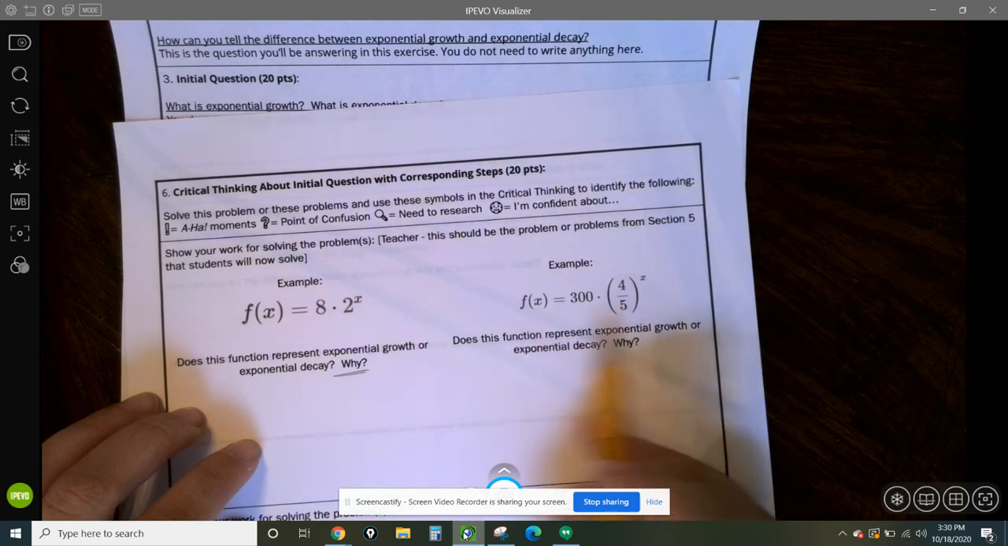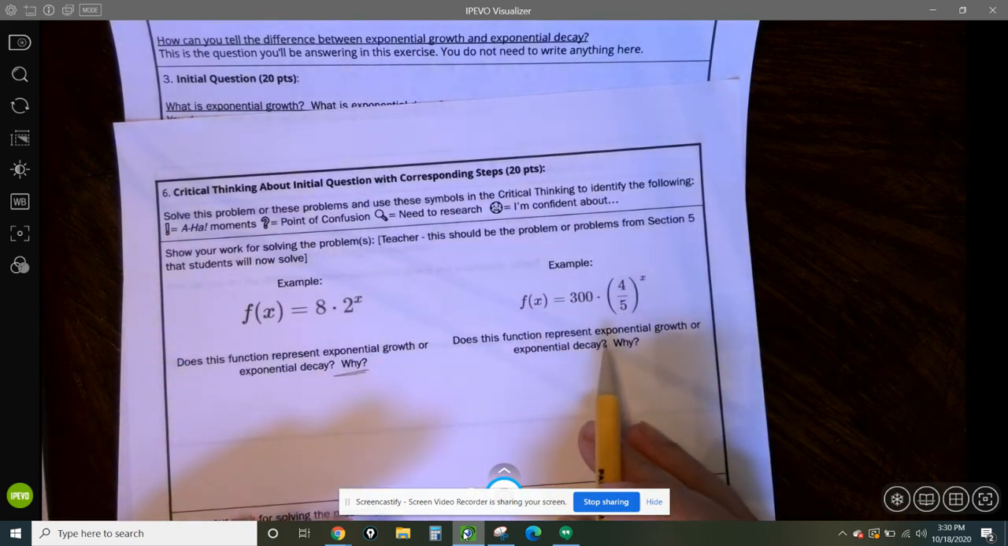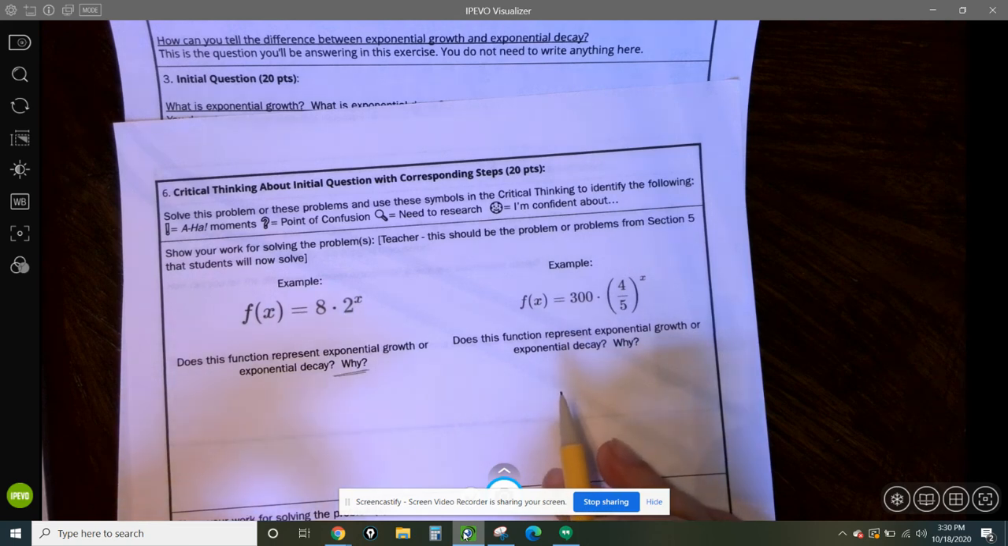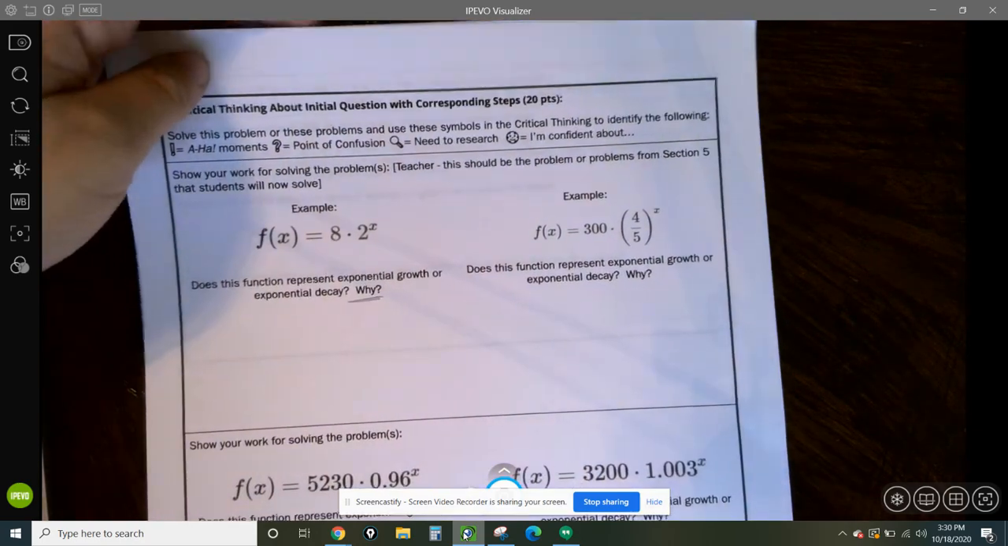And you're going to do the same thing over here. You're going to say this is exponential, whatever you decide, growth or decay. And why? Because the b, the growth factor. So answer that question. Go ahead and pause the video now and actually answer that full question.